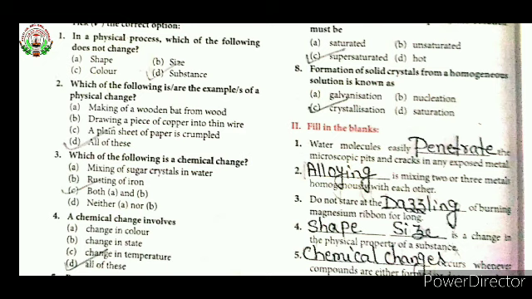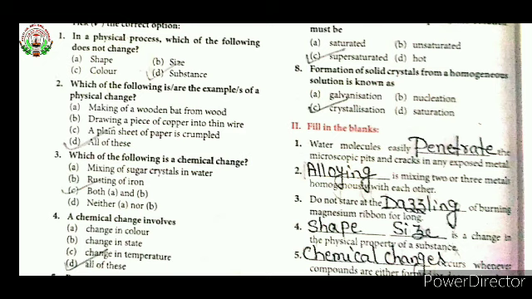So now the fourth one. Chemical changes involve: first option, change in color. Second option, change in state. Third option, change in temperature. Then the fourth option, all of these. So your answer is all of these.